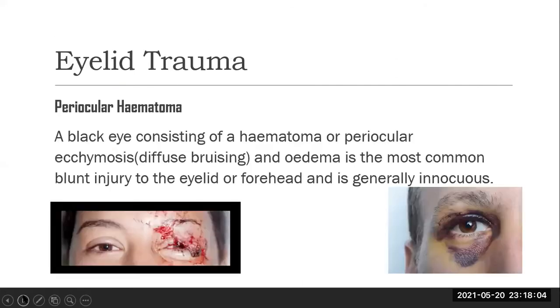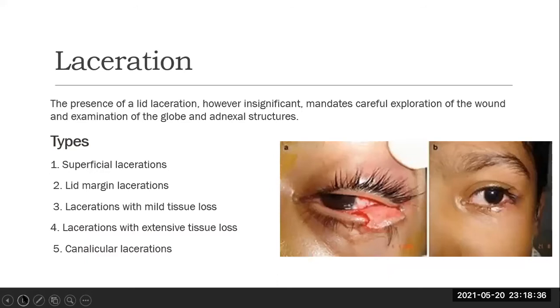Next, we are going to talk about eyelid trauma. First is periocular hematoma, that is the black eye. A black eye consists of a hematoma or periocular ecchymosis, that is diffuse bruising, and edema. It is the most common blunt injury to the eyelid or forehead, and it is generally innocuous. Here you can see the periocular hematoma is present in the second picture, and the first picture is for eyelid trauma.